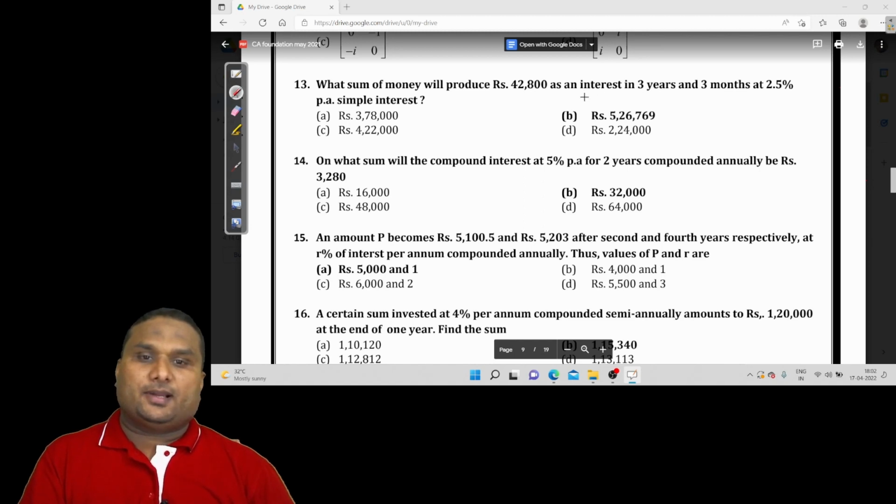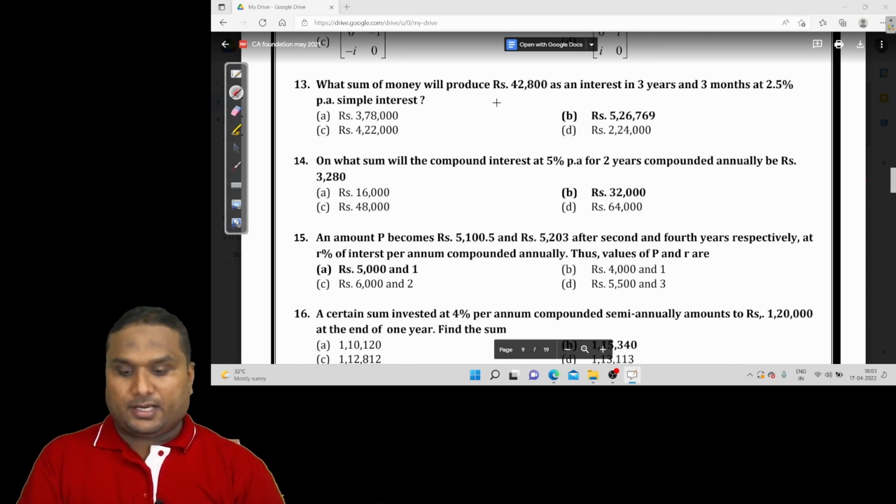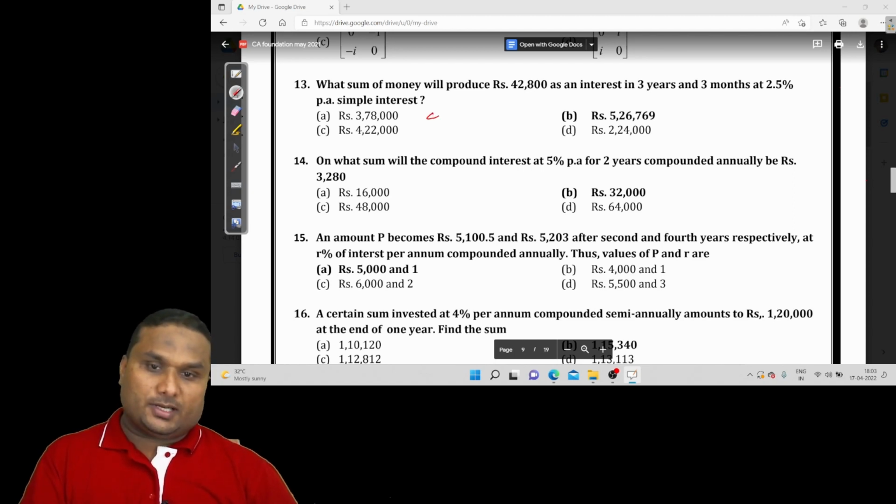The technique for finding this is very simple. It's 42,800, which is the interest, divided by 3.25, divided by 0.025.